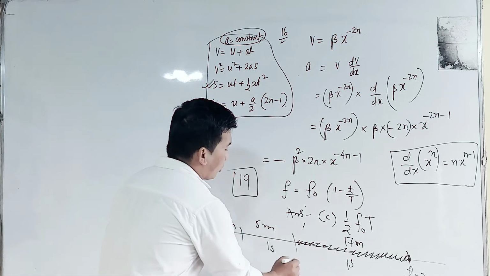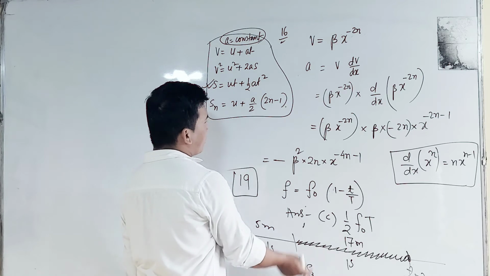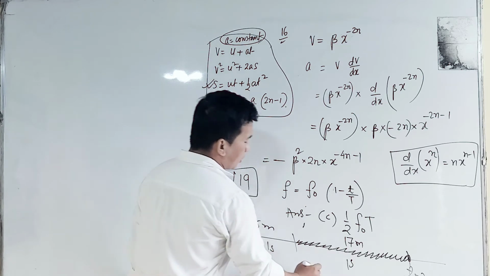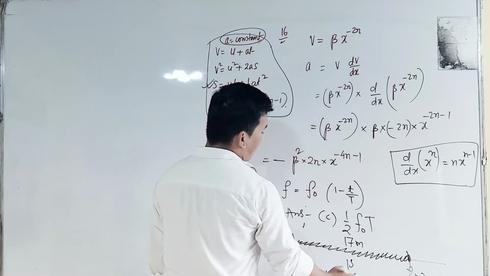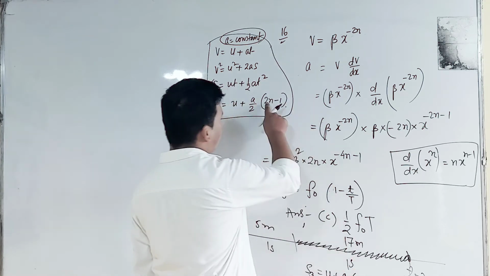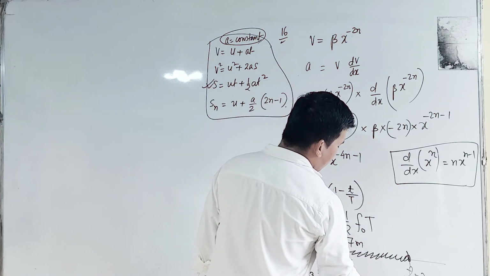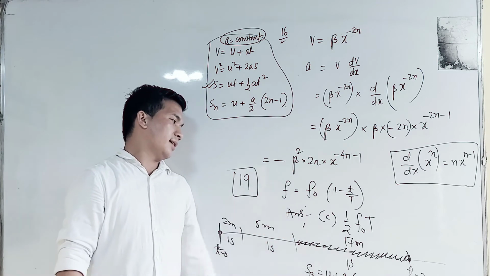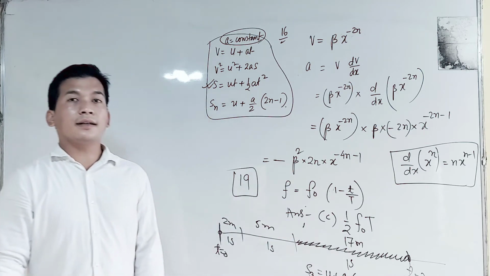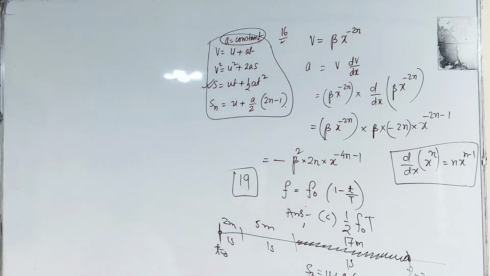This is S4, this is S3, the displacement produced in the third second. So this will be equal to u plus acceleration a divided by 2, into twice n minus 1. This n denotes the particular second. It is the third second, not 3 seconds. We will be using it like this. Is that understood? So let us do the questions based on this formula.